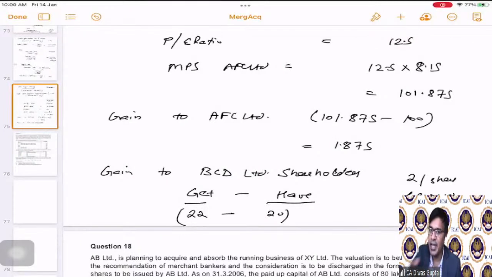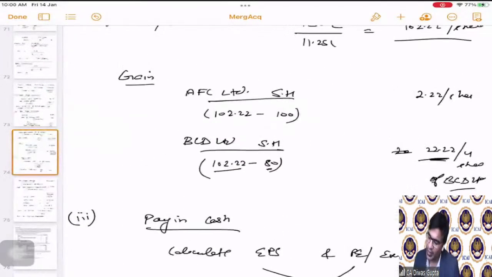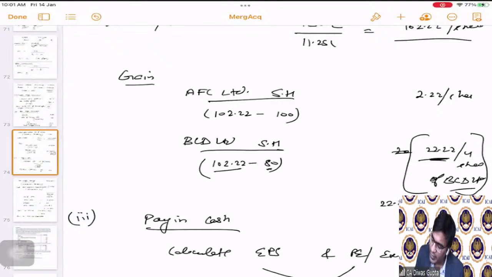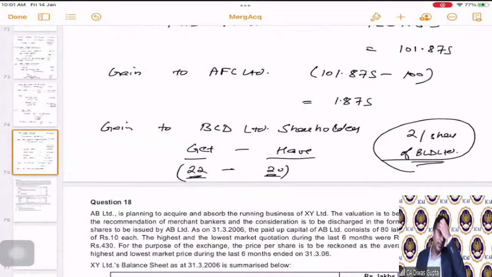No, Namita. As I explained, they will get cash. They don't keep any shares, but they will still get cash. So they are getting 22 rupees of cash. They have a value of 20 rupees. Hence, 2 rupees will be the gain to them. But this 2 rupees is per share of BCD Limited. Again, I clarify this 22 is for 4 shares of BCD, not for 1 share of BCD, because there is an exchange ratio of 4 shares. In that, they will get 2 rupees per share of BCD Limited as gain.